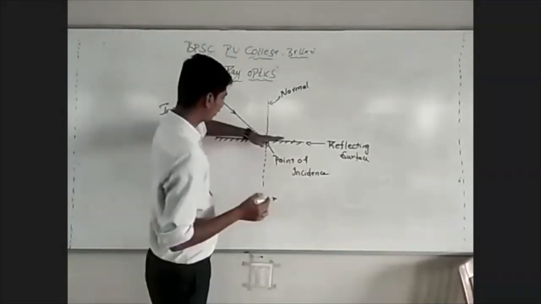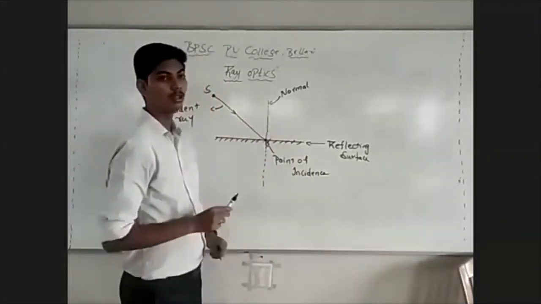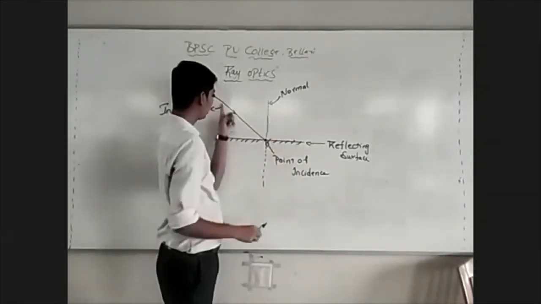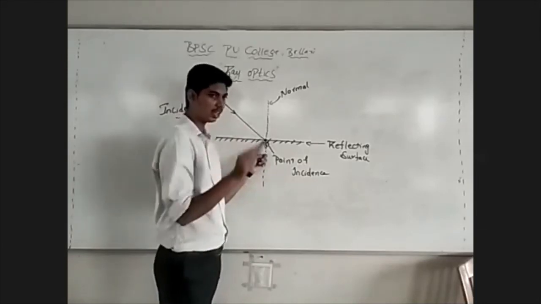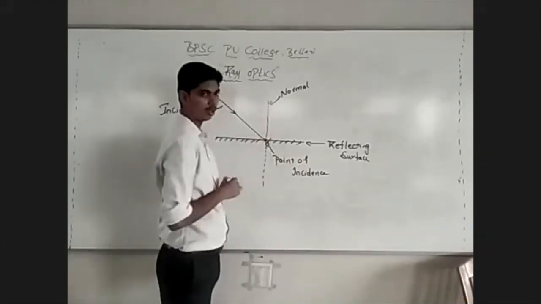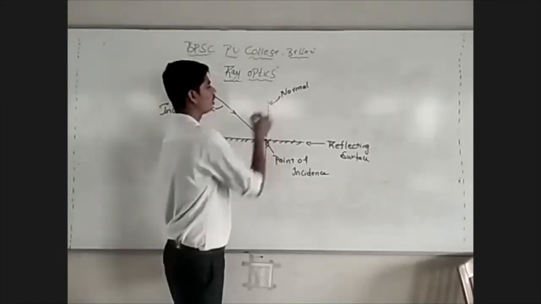You must draw this perpendicular to the reflecting surface at the point of incidence, the point where the light is incident. This perpendicular drawn at the point of incidence is called the normal.